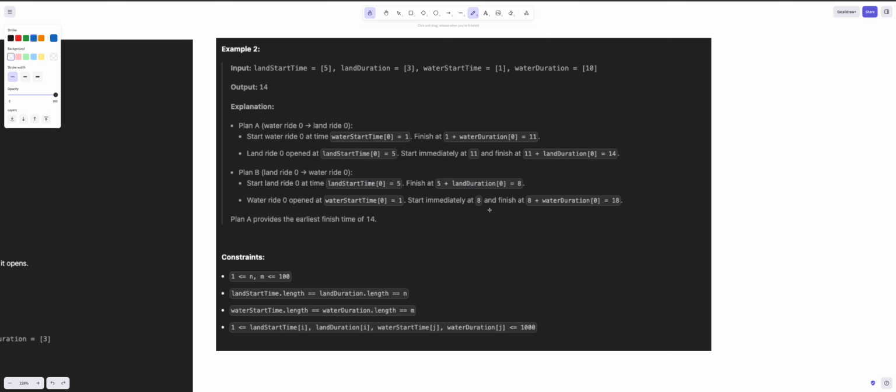How about example 2? This is quite straightforward because only 2 approaches can be considered, as there is only 1 land and 1 water ride. So we start at 5 for the land with a duration of 3, which is a total of 8, and we start at 1 with a duration of 10, so 8 plus 10 will be 18.